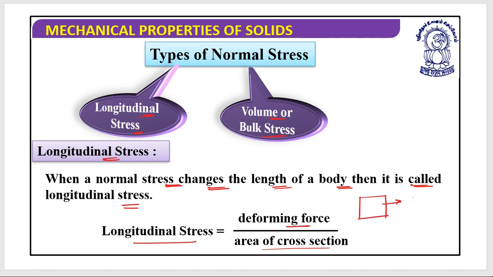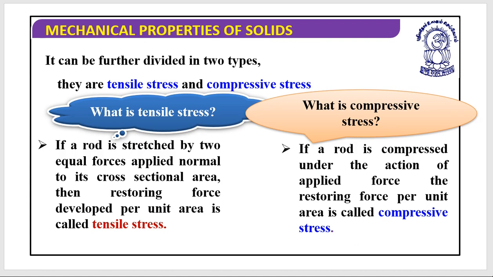If I apply a force perpendicular to the surface, this force will try to change the length of the body. This deforming force divided by unit area is called the longitudinal stress. I hope this is clear. Longitudinal stress can be further divided into two types: tensile stress and compressive stress.